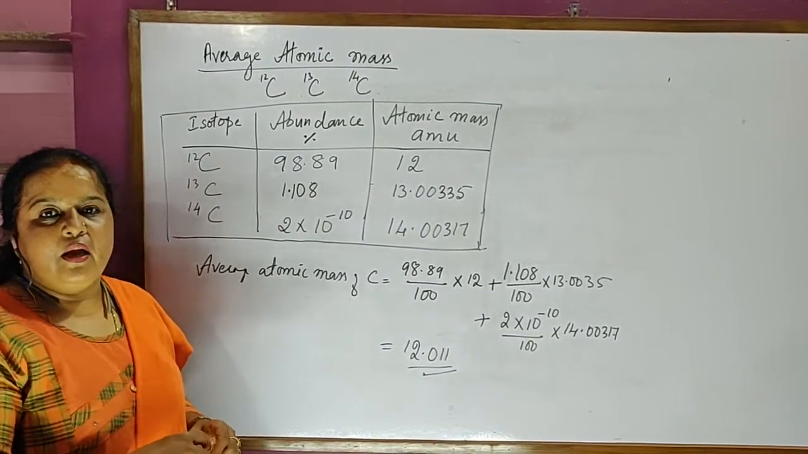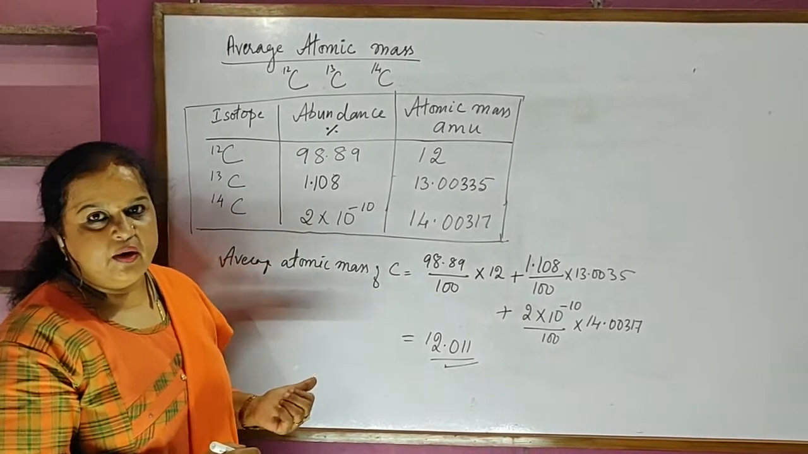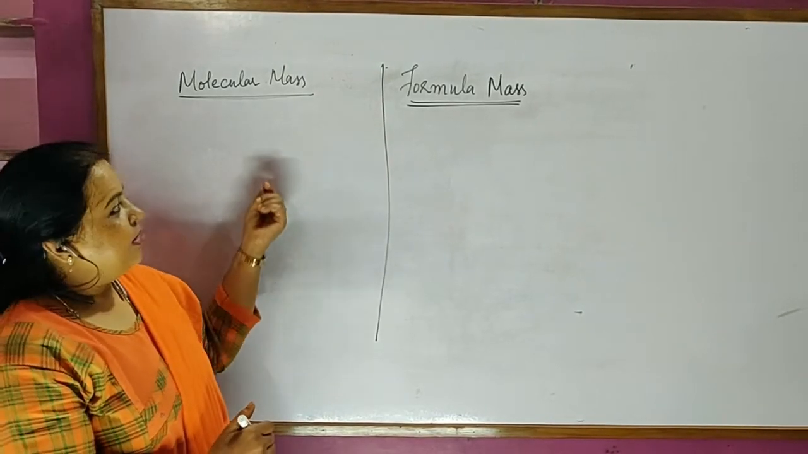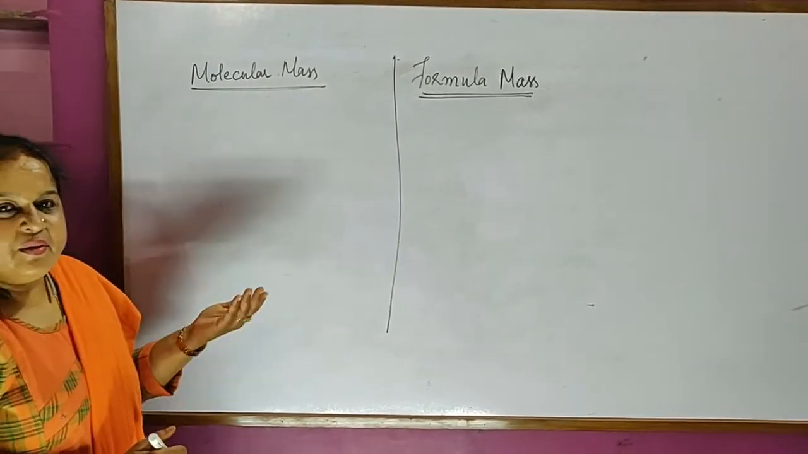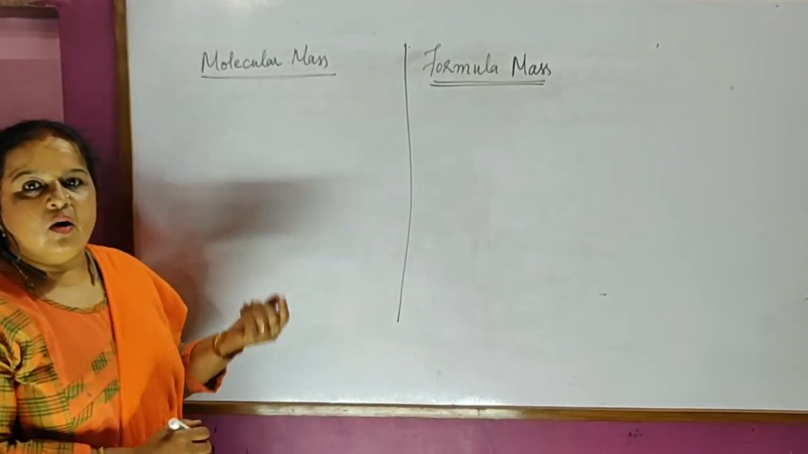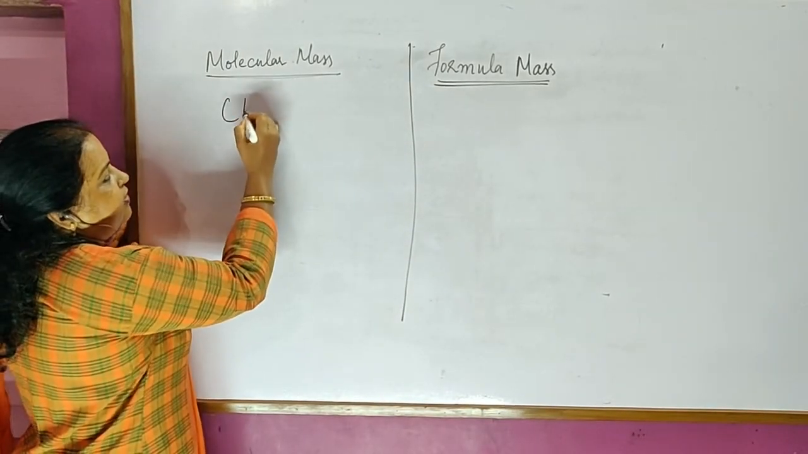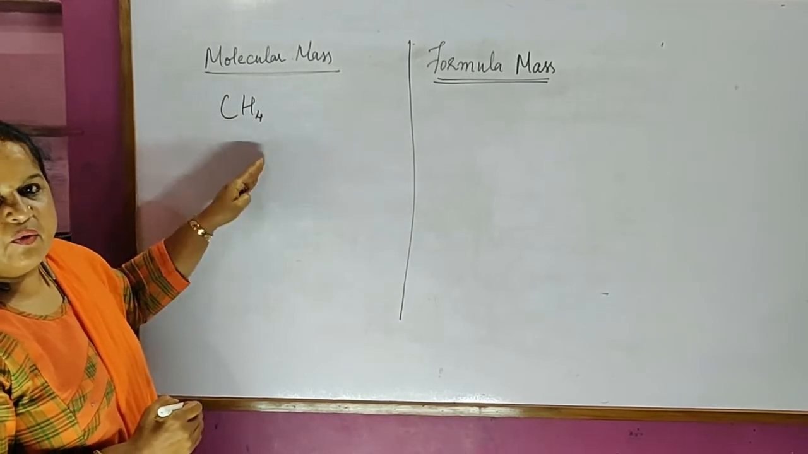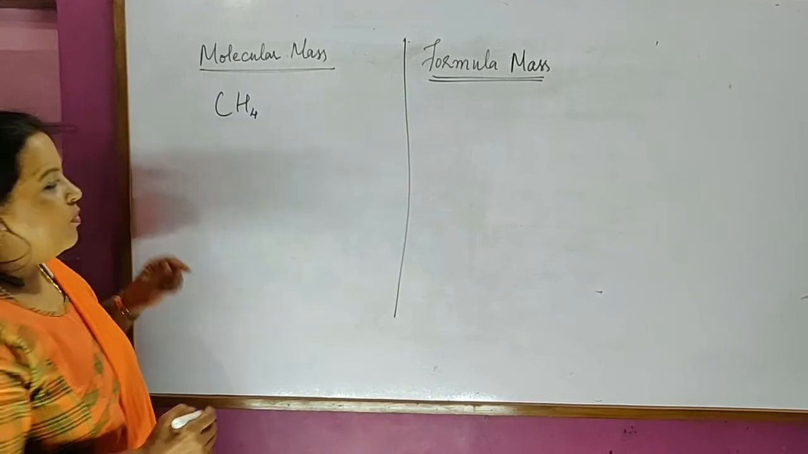Like this, the atomic masses of all the elements have been found out and expressed in the periodic table. Now let's understand the last part of it, molecular mass and formula mass. What is molecular mass? It's very simple. It is the sum of the average atomic masses of all the atoms present in the molecule. Let's see how. For one example, methane, it's a molecule. The atoms present here are 1 carbon and 4 hydrogen. Simply add up all the atomic masses here, that will give you the molecular mass.